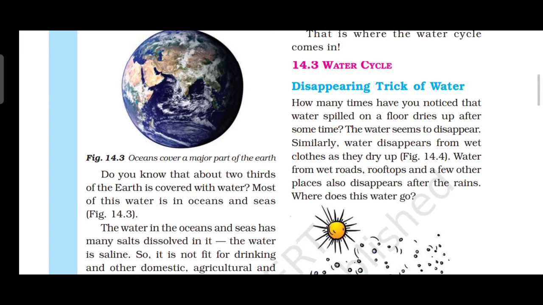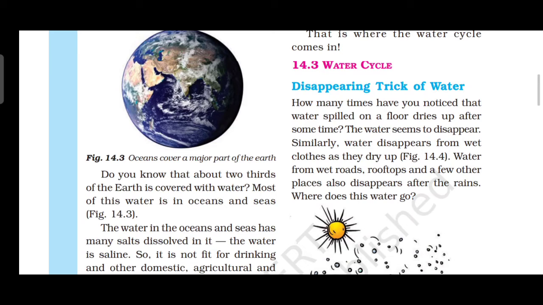Then water cycle, the disappearing trick of water. Have you all seen the trick of water? When you spill water on a floor, what happens? Soon it disappears because of what? Evaporation. Okay, similarly, water disappears from wet clothes as they dry up, right?